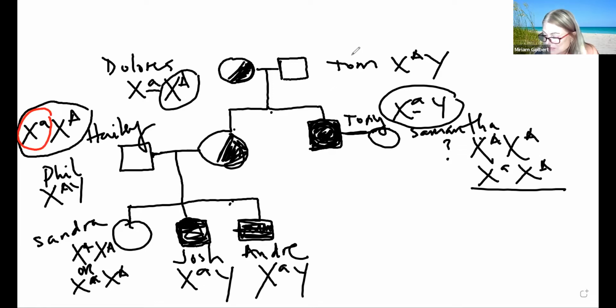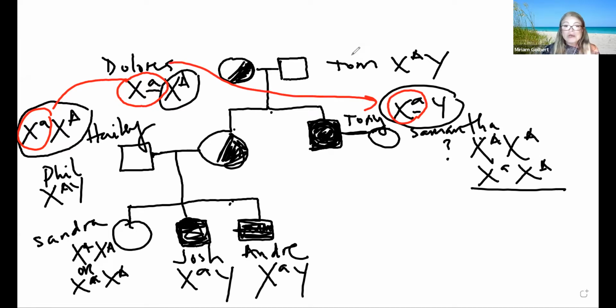And where did Haley get it? Haley got it from Dolores. And where did Tony get it? Tony got it from mom. So we know that the whole family disease or disorder started with Dolores. But Dolores is just the carrier, right? So we have to say that Dolores is a carrier, half shaded. This one is a carrier. Sandra may or may not be a carrier, right?